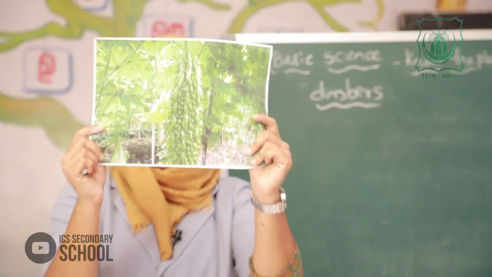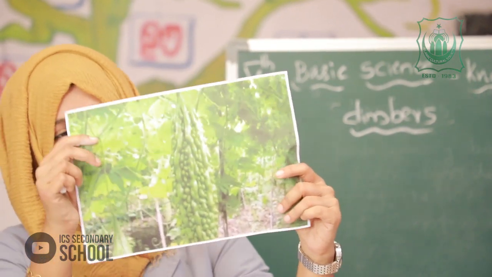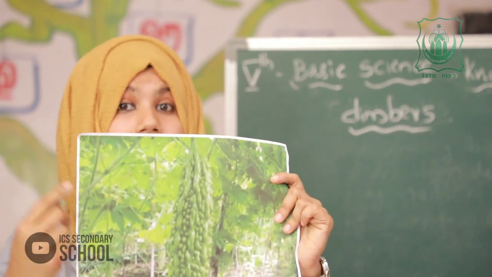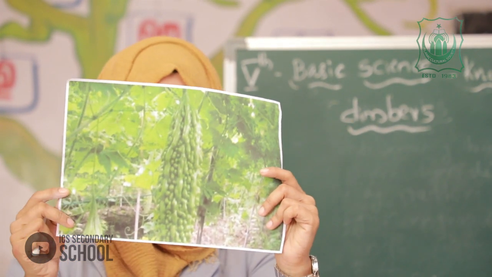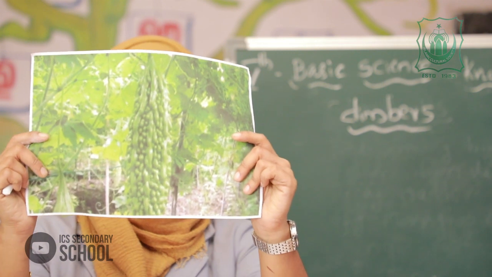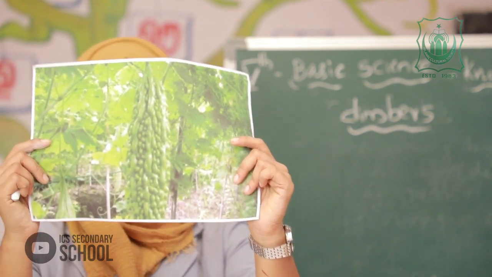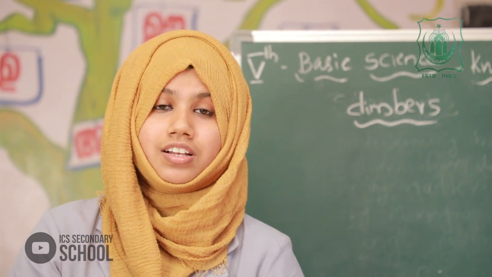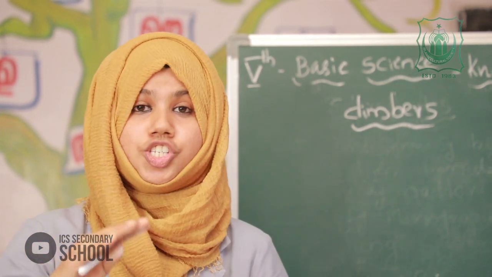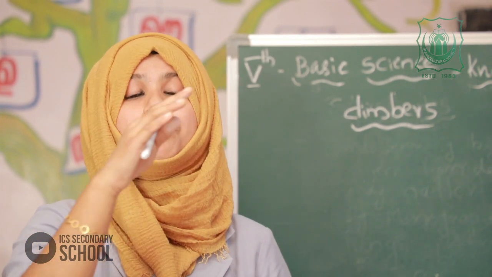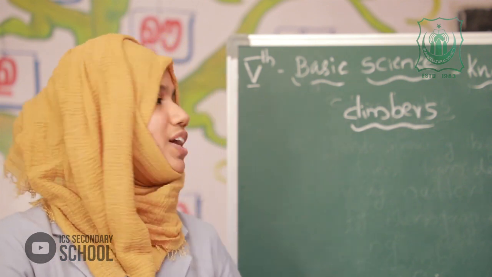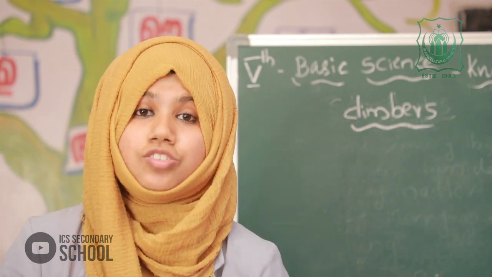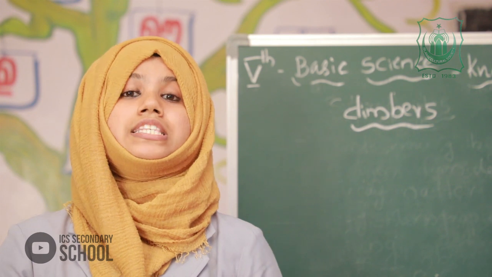Are you familiar with this picture? What is this? Yes, sometimes in your vegetable garden, this vegetable is there. This is bitter gourd. What is the speciality of bitter gourd? Yes, the vegetable climbs on other plants. So our next topic is climbers.